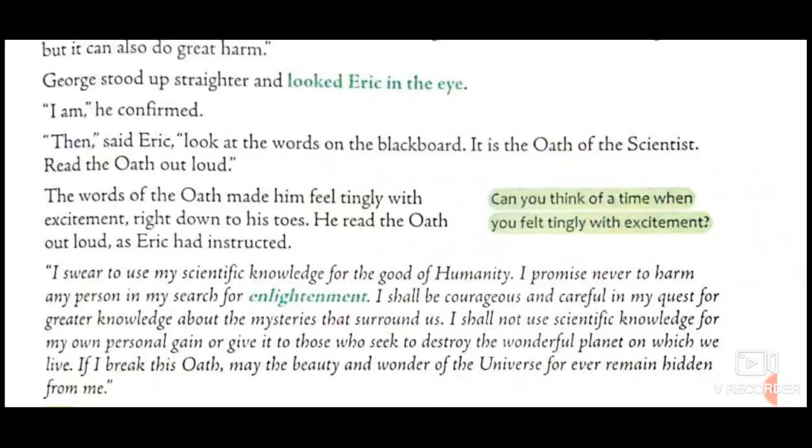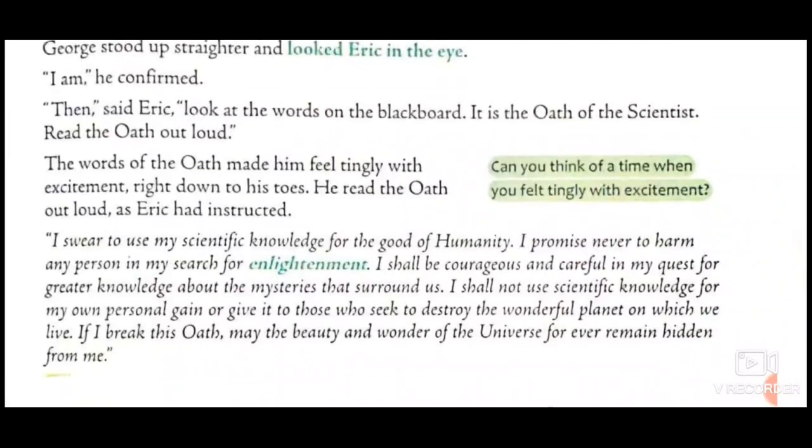The words of the oath made him feel tingly with excitement right down to his toes. He read the oath out loud as Eric had instructed. What is the meaning of tingly? That means excited or stimulated. He was very curious or inquisitive or excited or enthusiastic, or you can say stimulated to know. That's why he started reading the oath aloud as per the instructions of Eric.